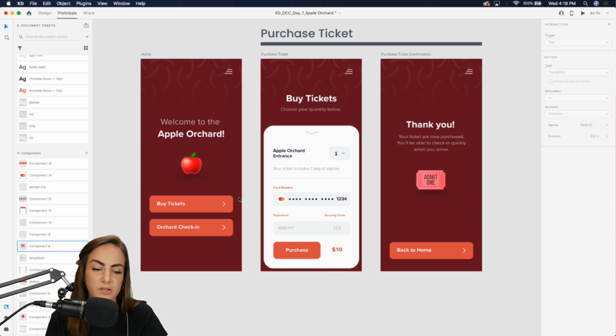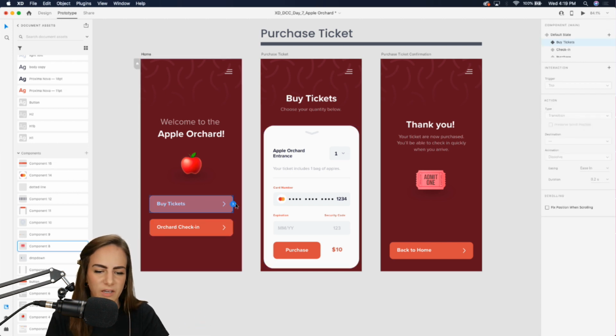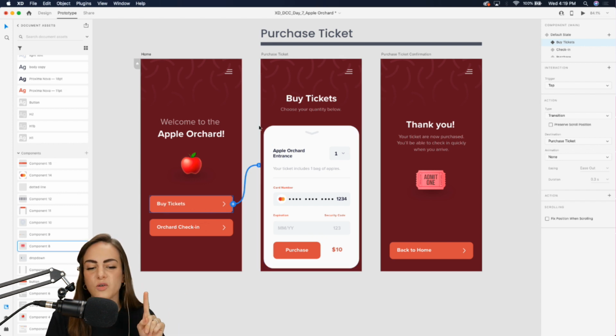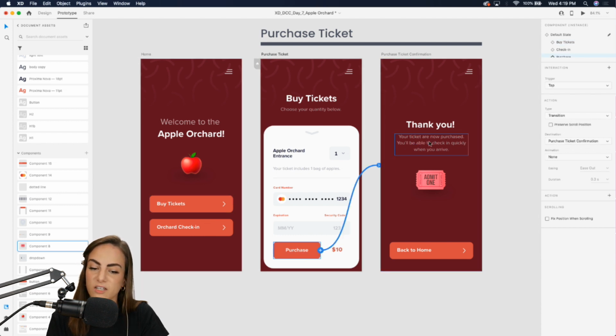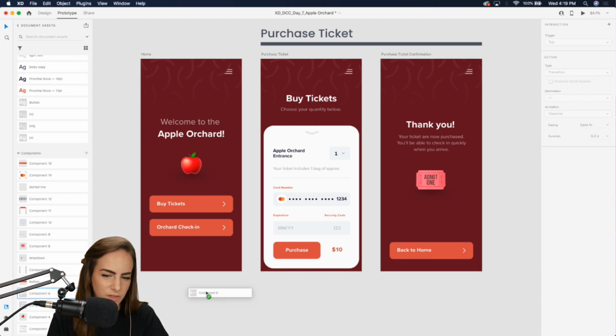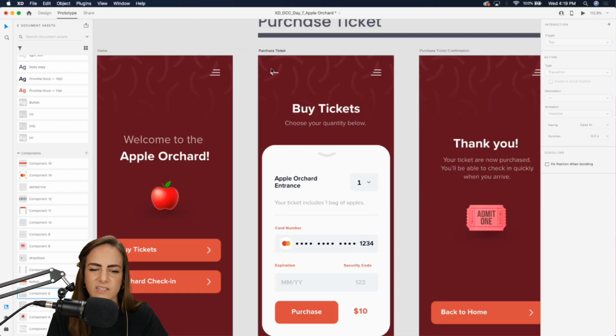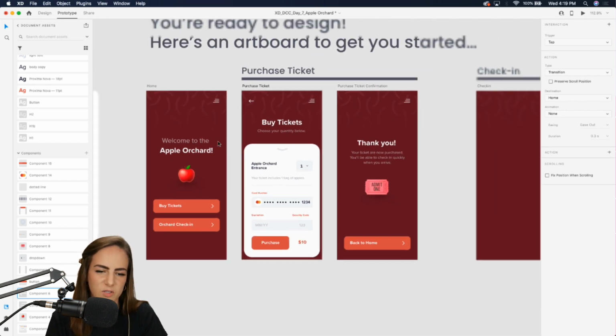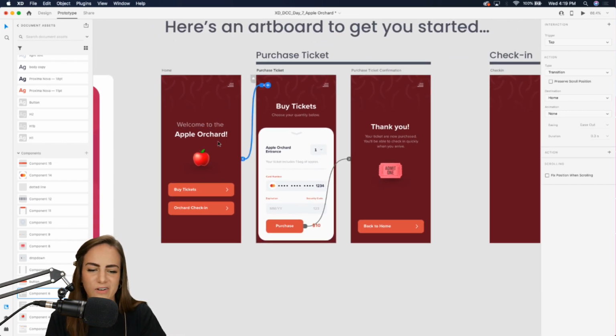Let's hop into the prototype tab here and just quickly add these triggers. So from the home CTA buy tickets, we want to go to the buy tickets page, of course. And then once we purchase, that'll take us to our confirmation page. And then when we go back home, we'll bring it back there. And I also think I want to add a back arrow just on this buy tickets page in case they decide, I don't want to buy anymore. So always give them a way to get out of it if they want.